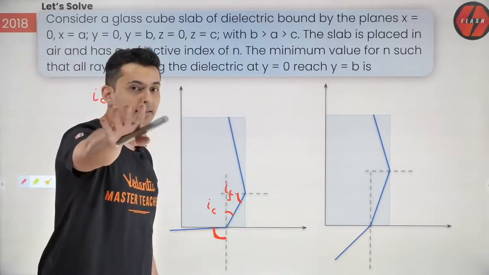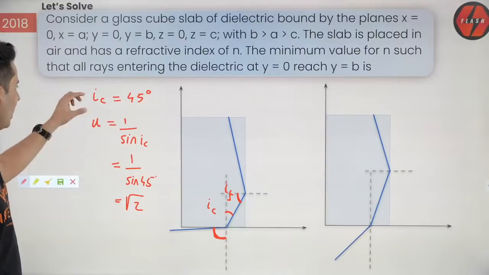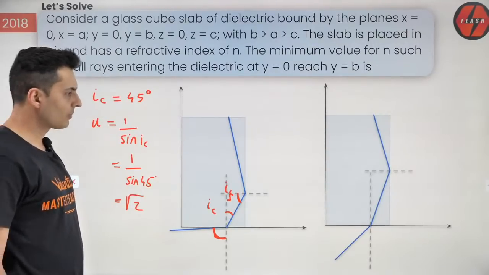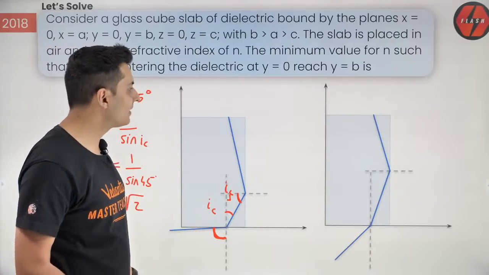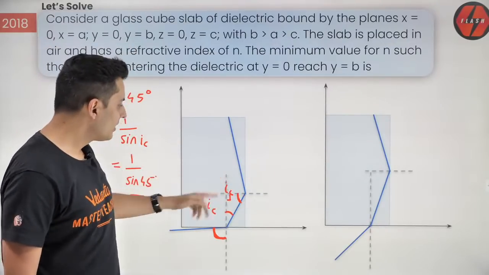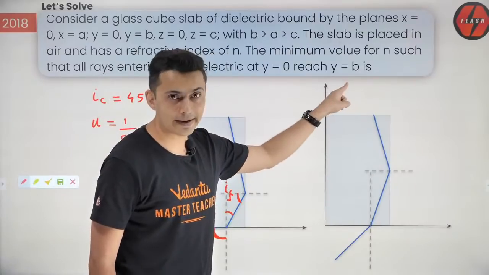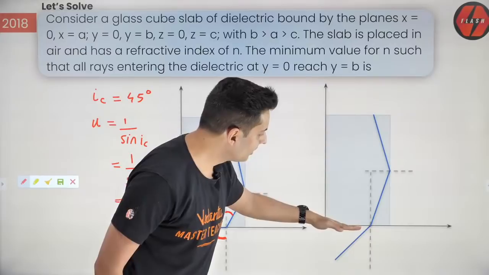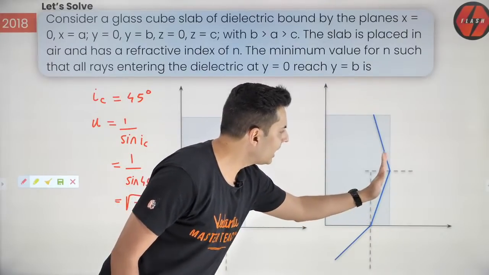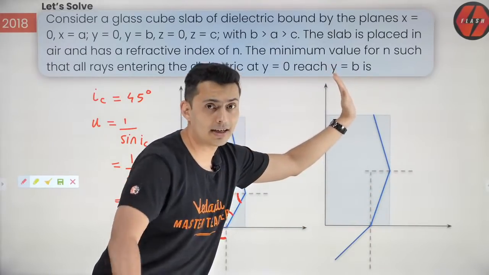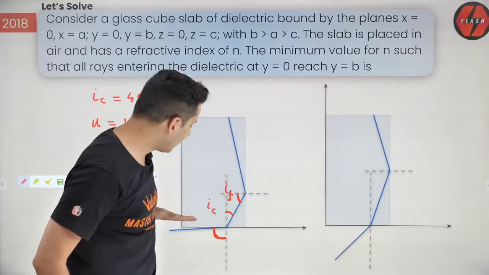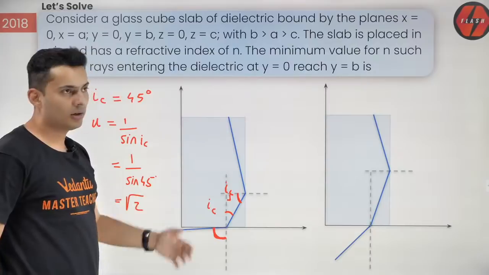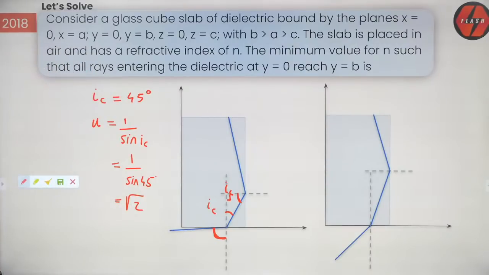Isn't it interesting? Guys, how many equations did I write? Hardly one equation, and I just solved it in 2-3 steps. Many websites do this with crazy methods, but the understanding is important: this is the most critical ray, the extreme case where the ray bends so much that it is just internally reflected. Once you have taken care of the most extreme situation, all the other rays will go on to the other side. Yes.